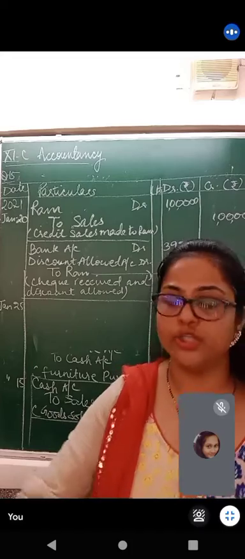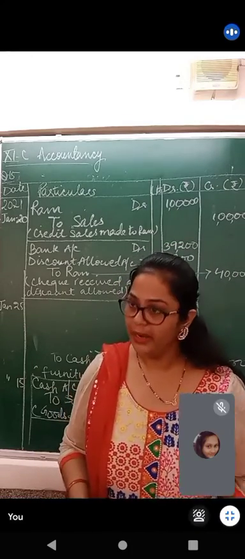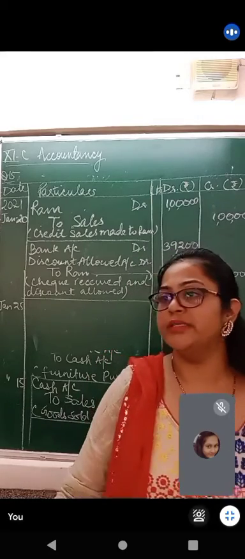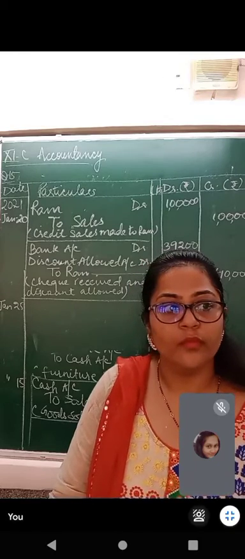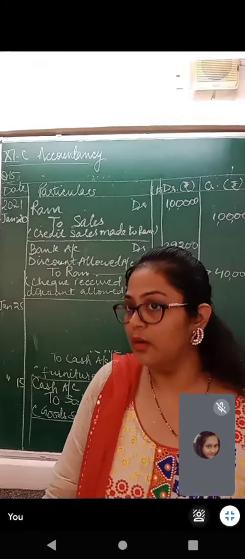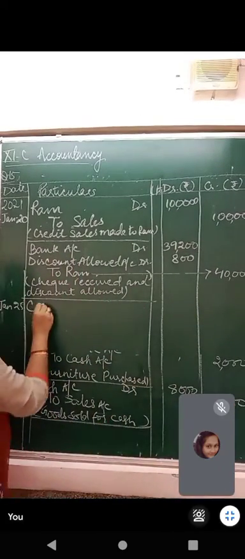What do we call when goods go out? We call them sales. What comes in is to be debited. What goes out is to be credited. Now tell me, what is the entry for cash sales? Yes, Sanskruti. Fine. Cash account debit to sales.